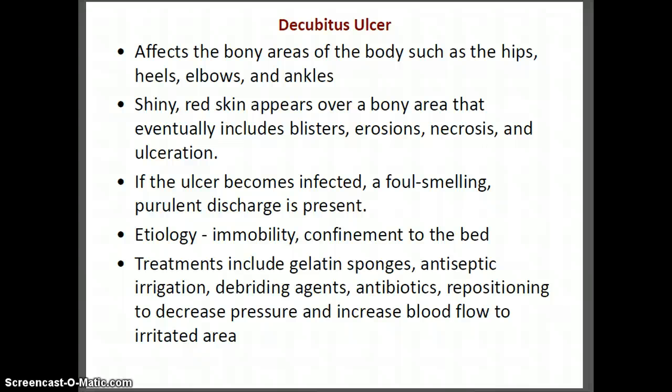It can affect the bone areas of the body because that is where most pressure occurs. And if the ulcer becomes infected, a foul-smelling, purulent discharge is present. People who are confined to bed or wheelchairs, etc., who are immobile, develop this condition. Treatments include antiseptic irrigation, gelatin sponges, debriding agents, antibiotics, repositioning, and the repositioning will increase the blood flow to the irritated area because it will decrease the pressure.